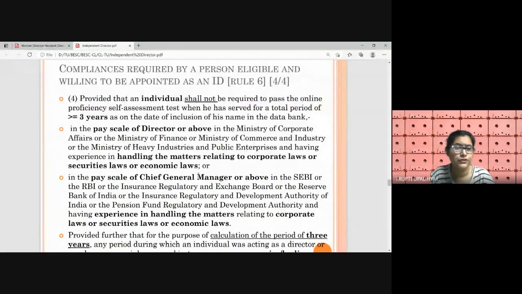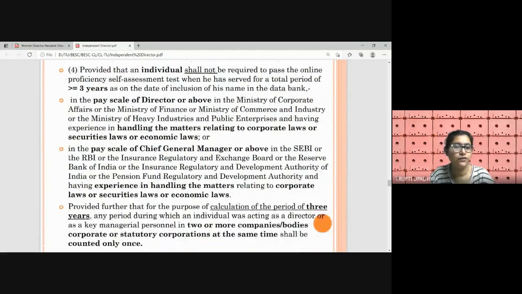Next, these are government officials, very high rank officers, right? Having more than 3 years experience in handling corporate law affairs, securities law, and economic laws, they are also exempted. These are IAS officers working with these ministries at the level of director or above, right? It's a highly prestigious post, and a lot of experience is required to become a director there. So it's director or above in the Ministry of Corporate Affairs, Ministry of Finance, Ministry of Commerce and Industry, and Ministry of Heavy Industry and Public Enterprises.